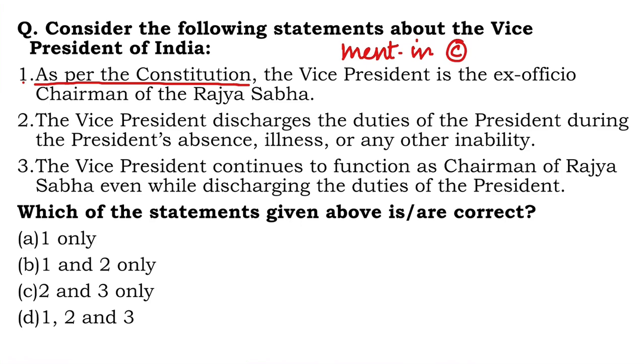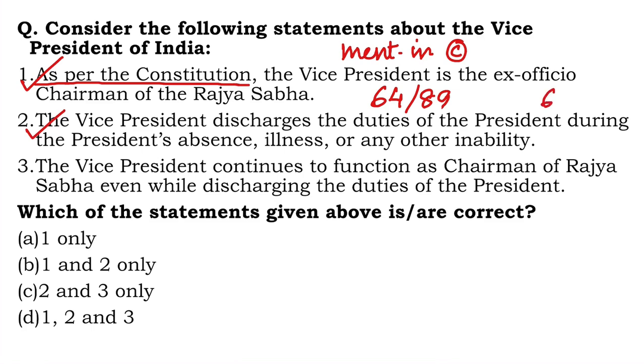So, as per the Constitution, the VP is the ex officio chairman of the Rajya Sabha. Is this correct? This is actually correct. Under Article 64, under Article 89, the VP is the ex officio chairperson of the Rajya Sabha. The VP discharges the duties of the President during the President's absence, illness, or any other ability or inability. So this is also correct.